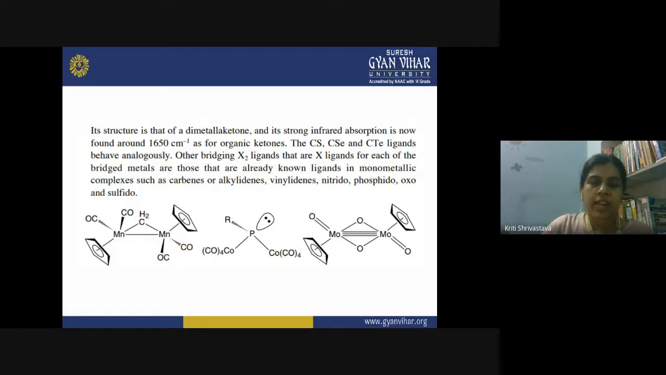Such examples are mentioned here in the diagram, in which you see a bimetallic complex of manganese, then a bimetallic complex of cobalt, then molybdenum. In all these cases, you can see such behavior of your carbonyl.